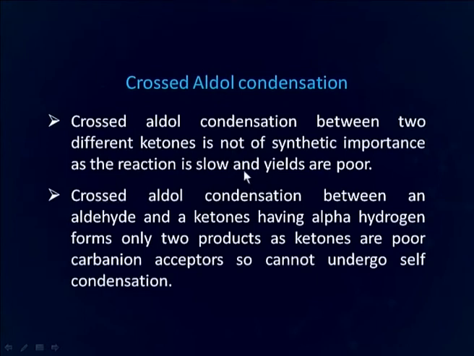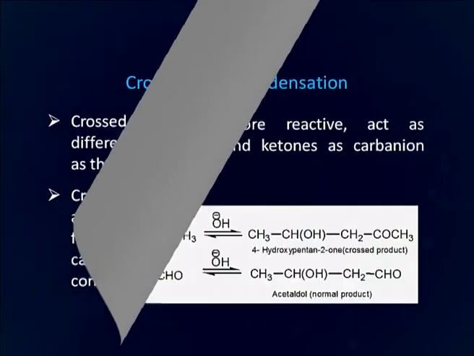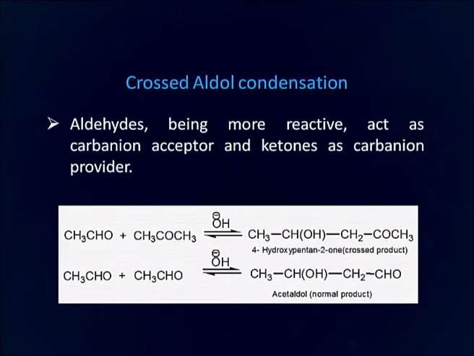Cross aldol condensation between two different ketones is not of synthetic importance as the reaction is slow and yields are poor. Cross aldol condensation between an aldehyde and a ketone having alpha hydrogen forms only two products, as ketones are poor carbanion acceptors, so cannot undergo self condensation. Aldehydes, being more reactive, act as carbanion acceptors and ketones are used as carbanion providers. As a result, we get this kind of crossed aldol product. The predominant product in these cases is the crossed aldol product.